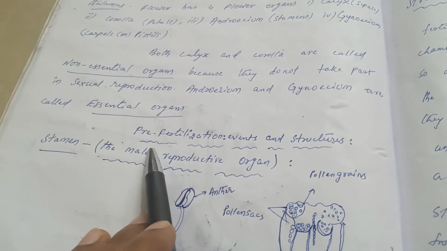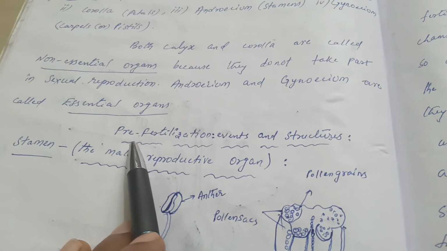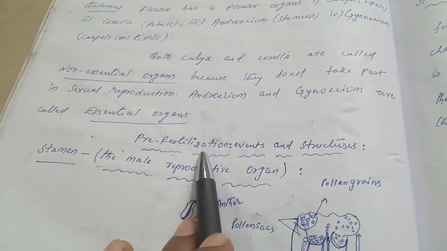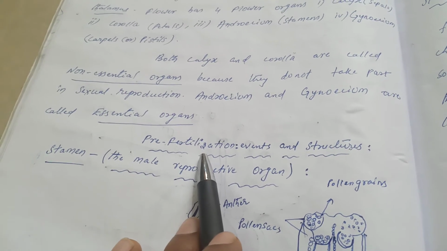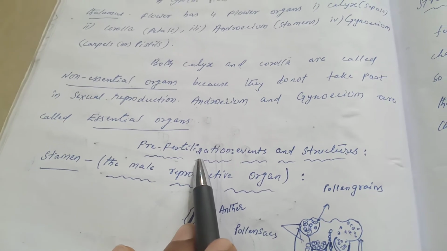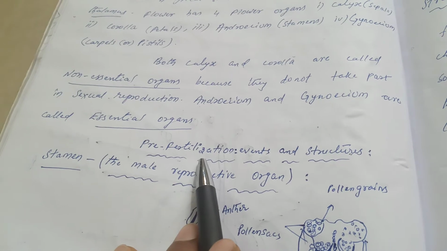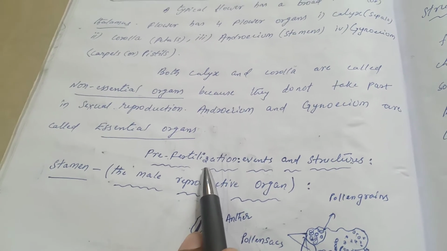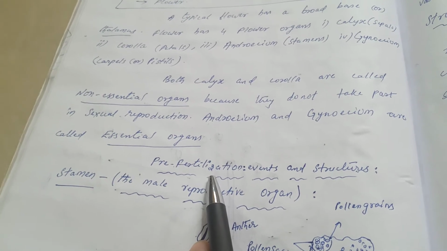So in this chapter, already I told you, in any sexually reproducing organisms, there are three events: pre-fertilization events, fertilization events and post-fertilization events. So in this chapter, first we start with pre-fertilization events and structures. So what are pre-fertilization events? The events that take place before fertilization are called pre-fertilization events. So what comes under pre-fertilization events? Formation of both male and female reproductive organs.